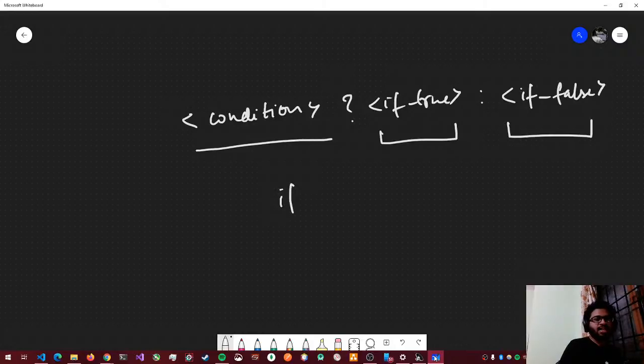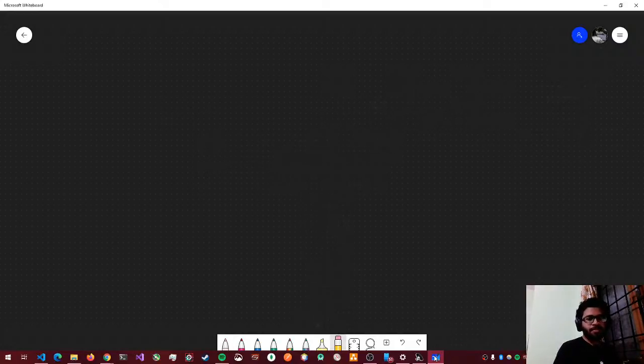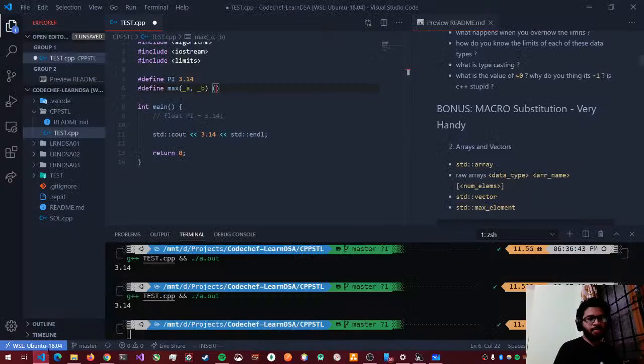It is exactly like an if condition. This is the if true part, and you have an else, and this is the false part, right? This is the true part. So that's exactly what that is. It's a single line. It looks better. So yeah, we'll use that here. Okay, so a is greater than b, a, b.